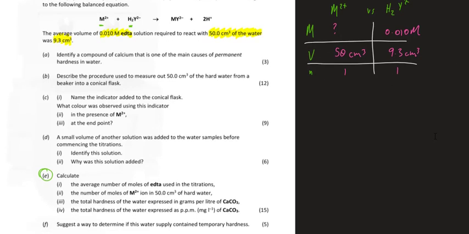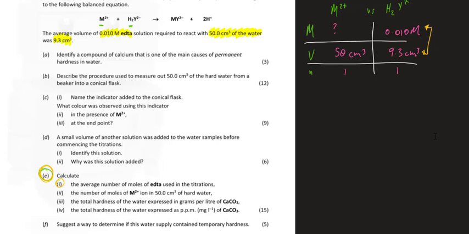Okay, so the first thing we're asked is, at E, part 1, calculate the average number of moles of EDTA used in the titrations. So we're going to be using these two bits of information just there at the top right of the screen, molarity and volume of the EDTA, to get the average number of moles.